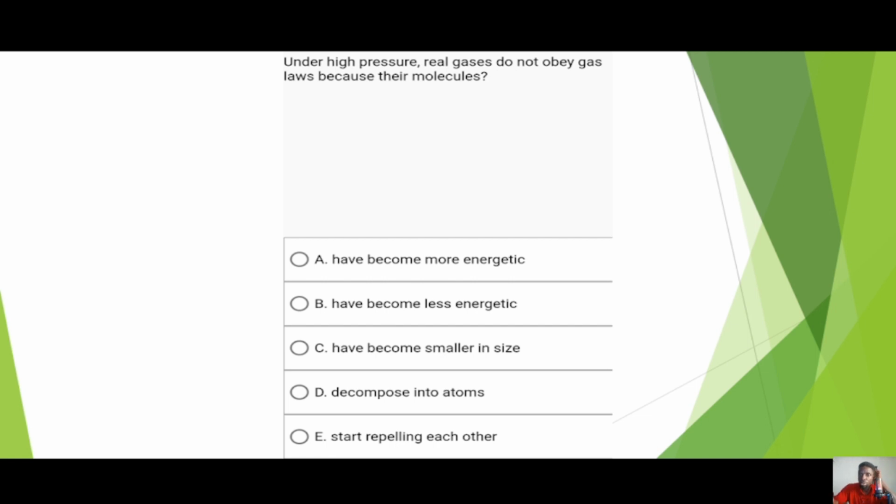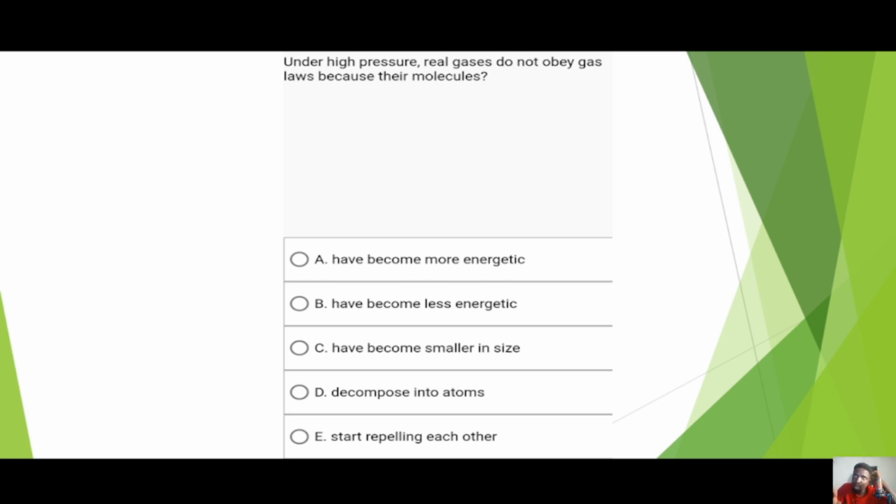So let's look at the question. Under high pressure, real gases do not obey the laws because their molecules: A, have become more energetic; B, have become less energetic; C, have become smaller in size. Obviously that's so wrong. D, decompose into atoms; and E, start repelling each other. So let's look at that.